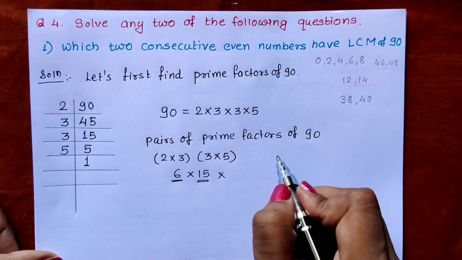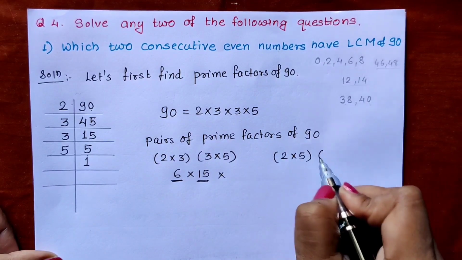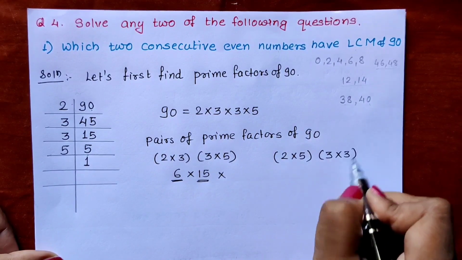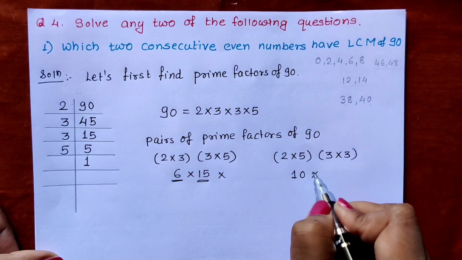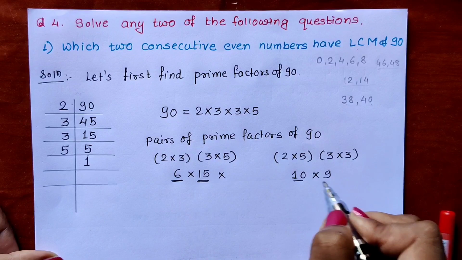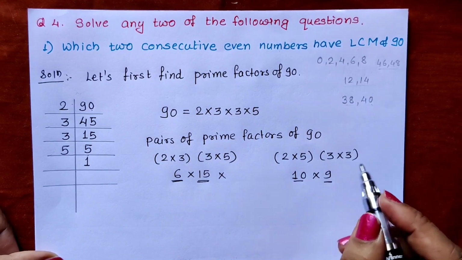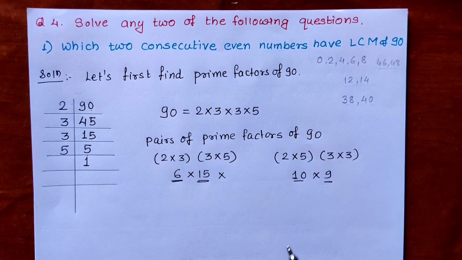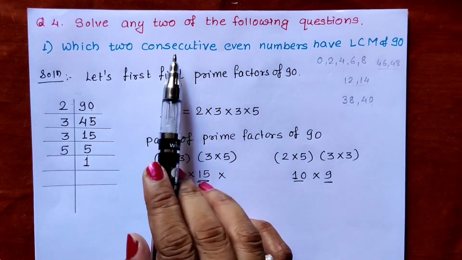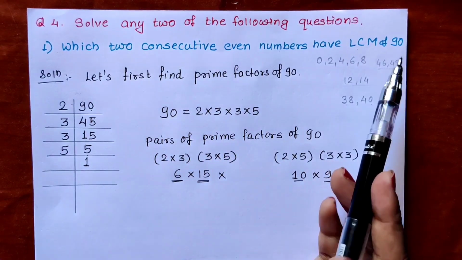Now the next one is 2 into 5 and 3 into 3. 2 fives are 10 and 3 threes are 9. Again 10 is an even number, 9 is not an even number. So we are not getting pairs of even numbers. That means there are no such two consecutive even numbers whose LCM is 90.